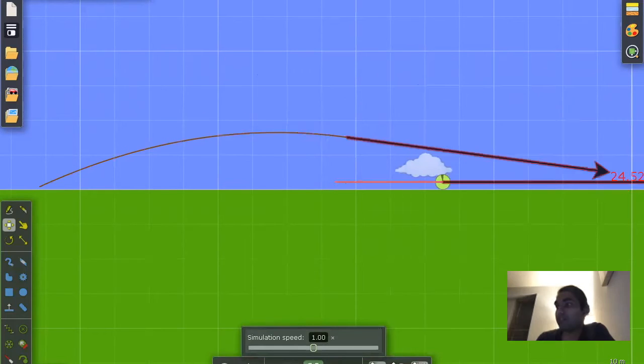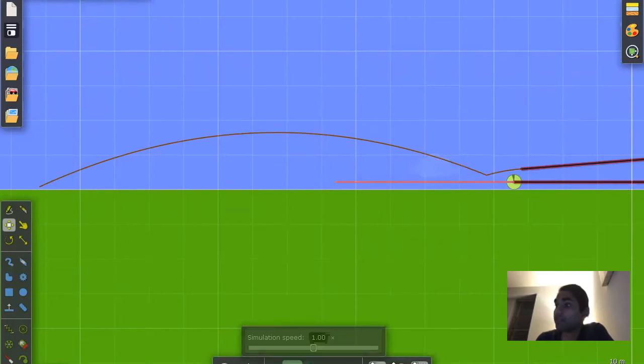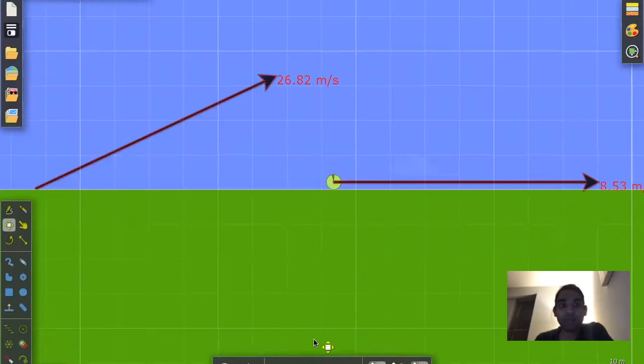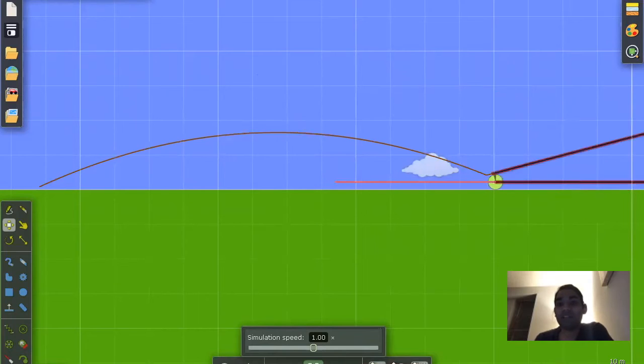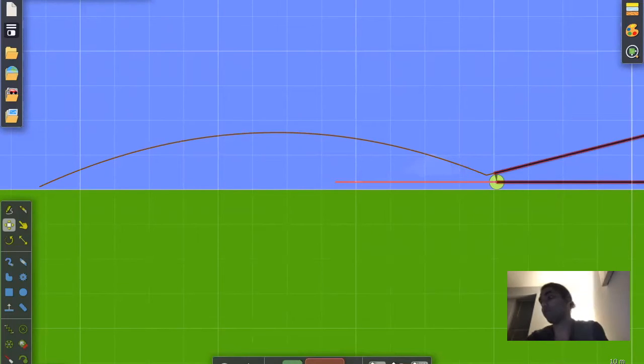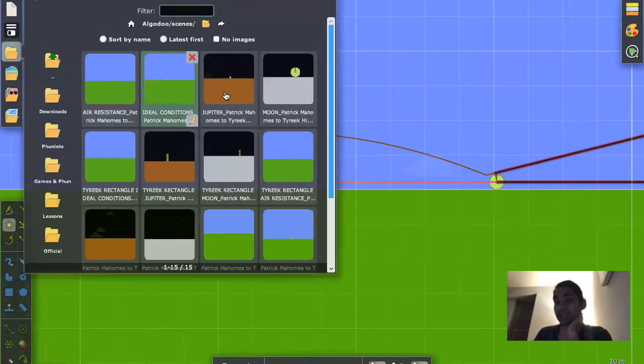It travels a distance of 56.23 meters. The distance that Tyreek Hill needs to be from the quarterback when the ball is thrown is about 36.5 meters. And the amount of time that it would take Tyreek Hill to get to that distance from Patrick Mahomes is about 4.28 seconds. So what that effectively means is that Patrick Mahomes would need to be protected for about 4.28 seconds in order to give him enough time to throw the ball, and in order to give Tyreek enough time to get to that particular distance. I'll kick it back to Brian for our second scenario.